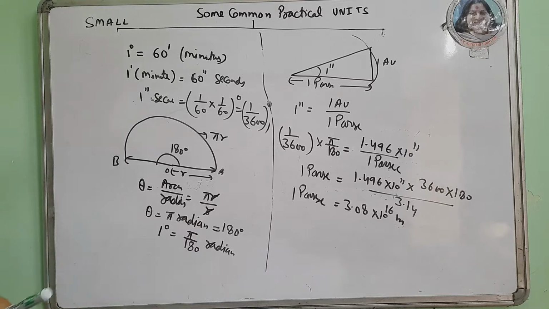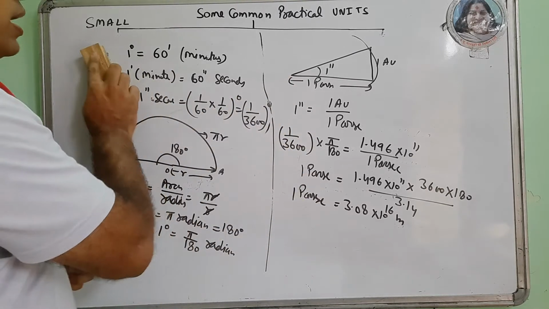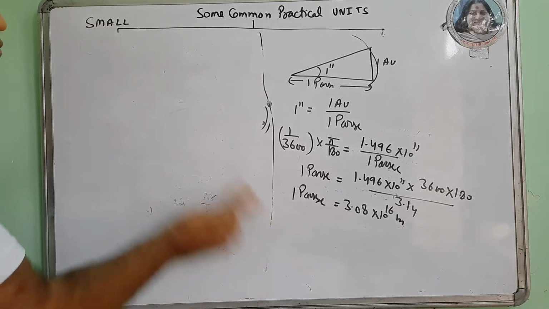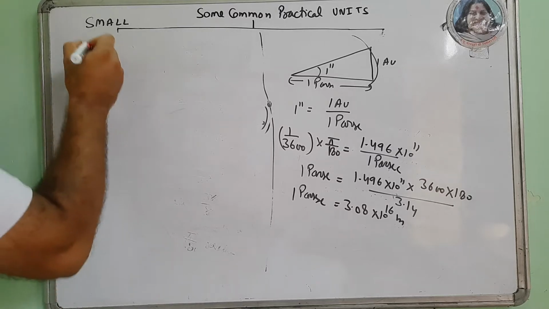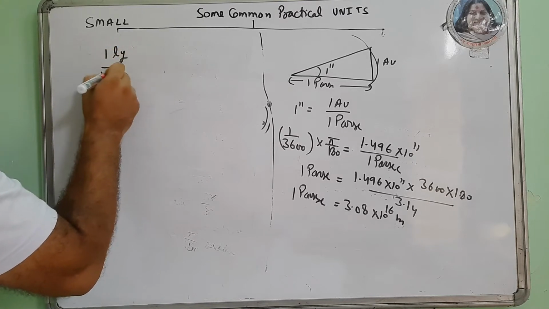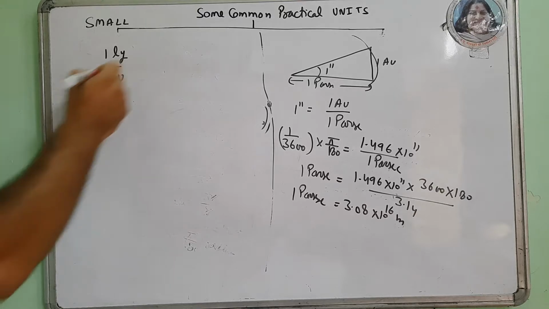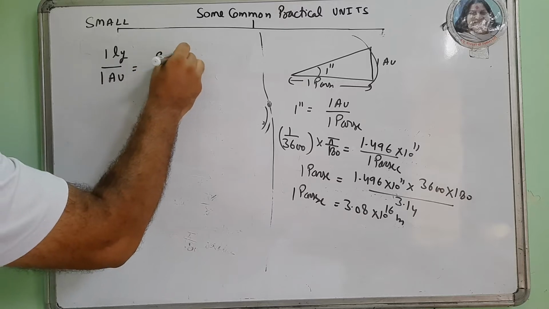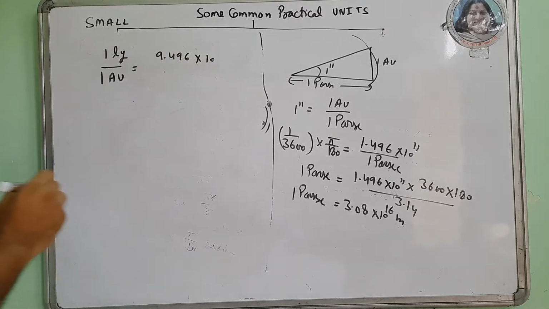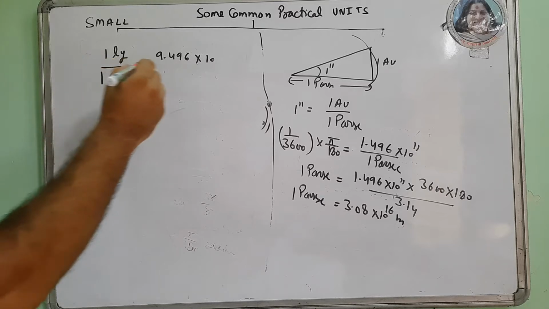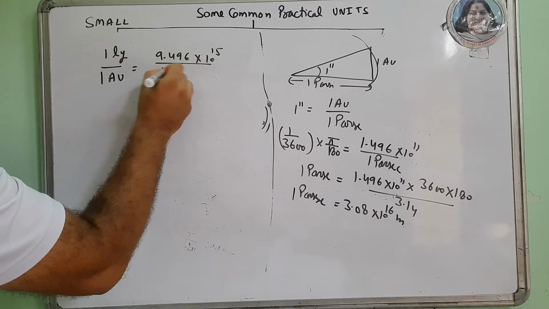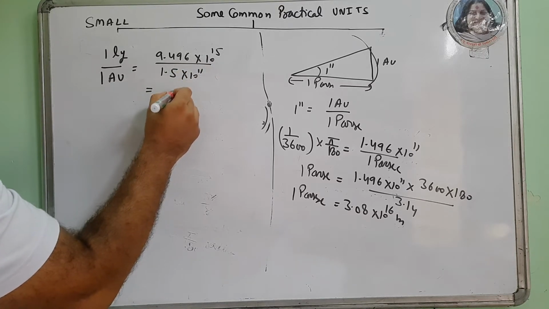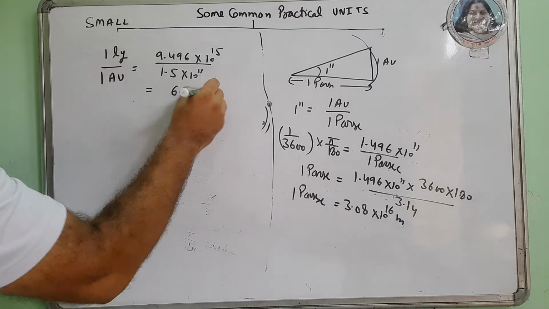Now we can find the relation between the parsec, astronomical unit, and light year. So we can find different relations also. That is, you can find 1 light year upon 1 AU. 1 light year upon 1 AU is 9.46 into 10 to the power 15 upon 1.5 into 10 to the power 11, that comes to be 6.3 into 10 to the power 4.